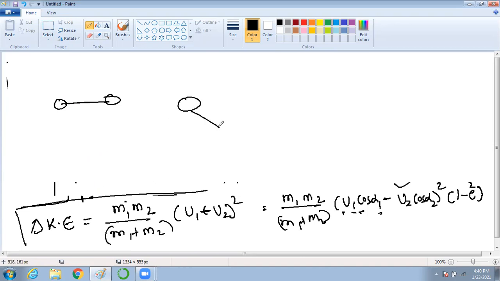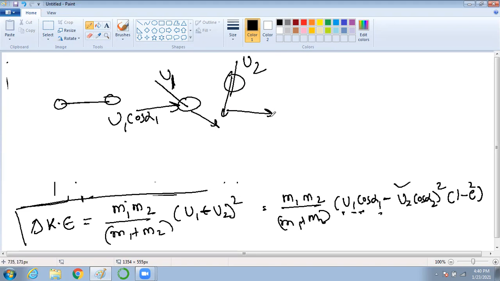But once you don't have head on, it's oblique collision. There your angle comes into the picture. This is your U1, but you cannot take U1 like this. You have to take this component, that is U1 cos alpha 1. Similarly, this is your U2, but you cannot take this one. You have to take the horizontal component, that is U2 cos alpha 2. That is why U1 and U2 will be written as horizontal components. Clear?